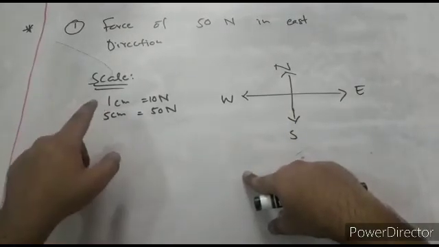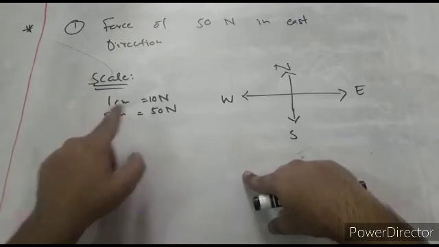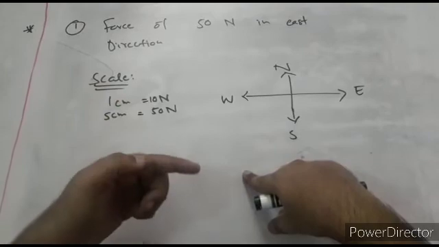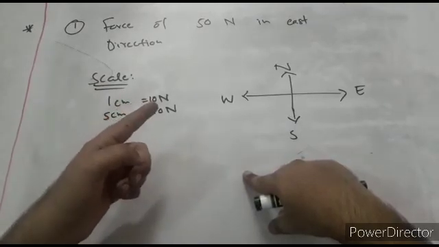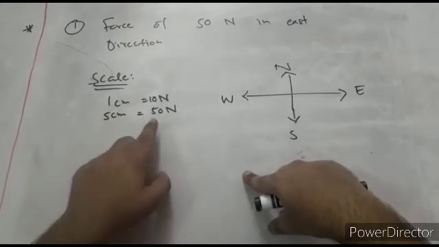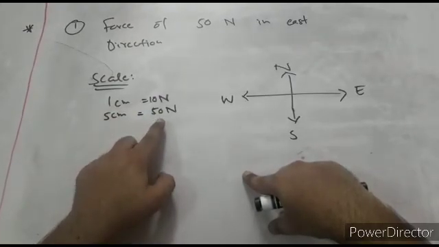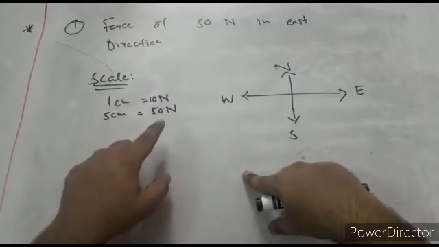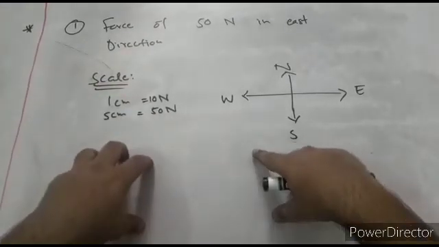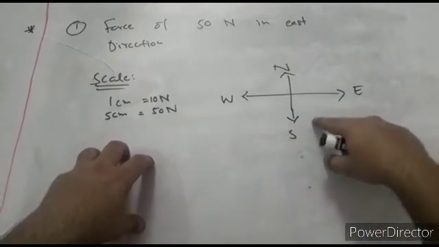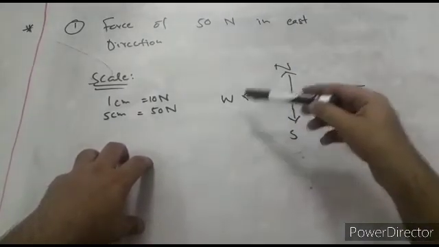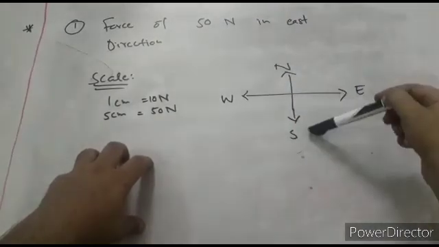Here I used 1 centimeter equal to 10 Newton. So for me 1 centimeter on my scale will represent 10 Newton force. It means a 5 centimeter line will represent 50 Newtons. So this will be the magnitude of the vector of this force. Now for the direction, I have a reference scale over here for the direction north, east, south, west. You can memorize it by "Never Eat Shredded Wheat."